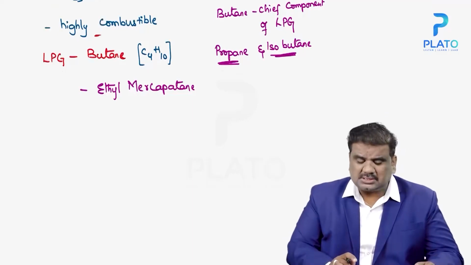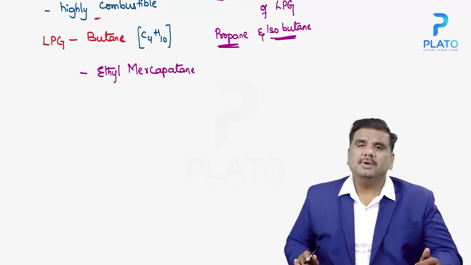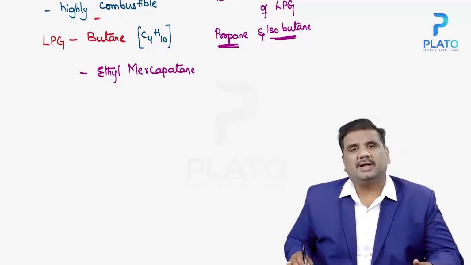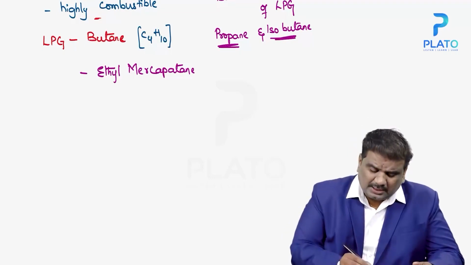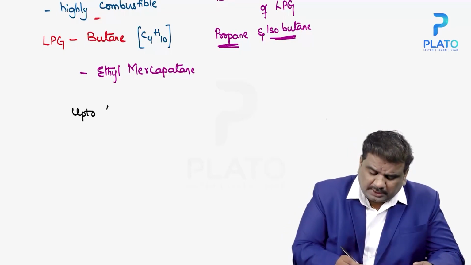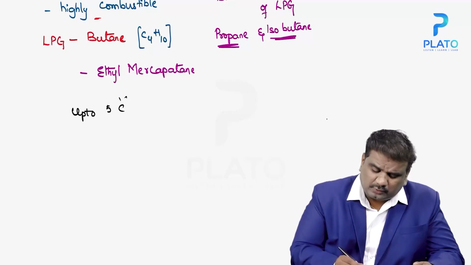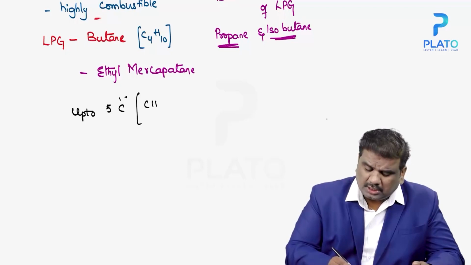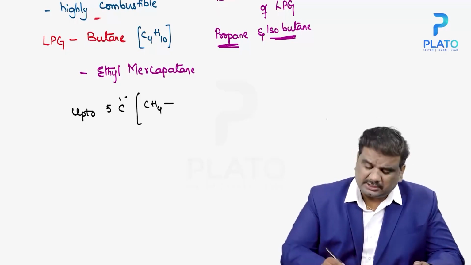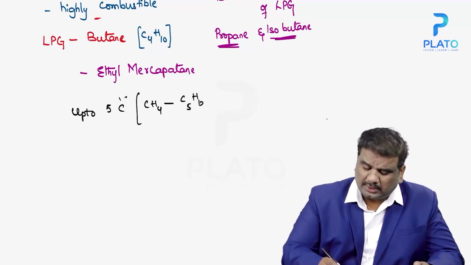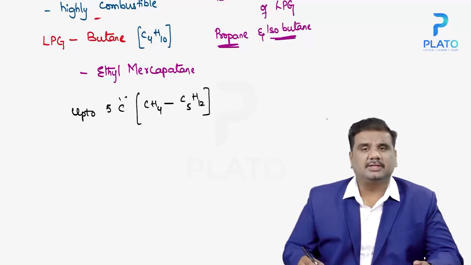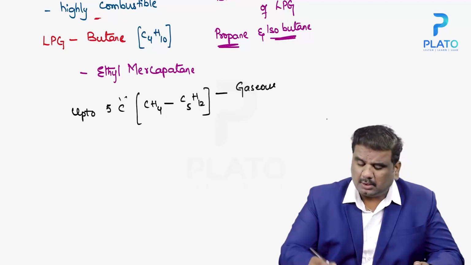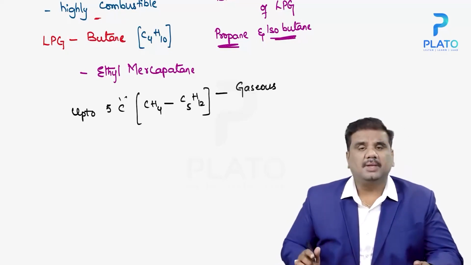At the same time, what is the state of these particular things? When we talk about organic compounds, particularly alkanes, alkanes up to 5 carbons, it means you are talking about CH4 to C5H12. All these things exist in the gaseous form.